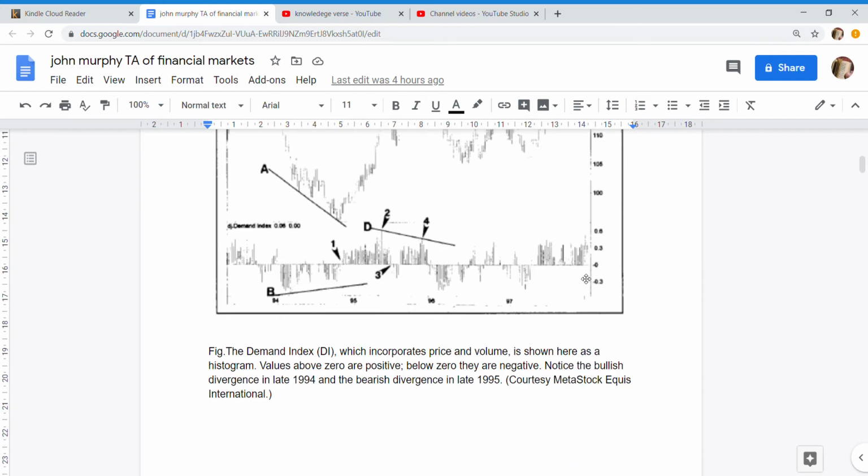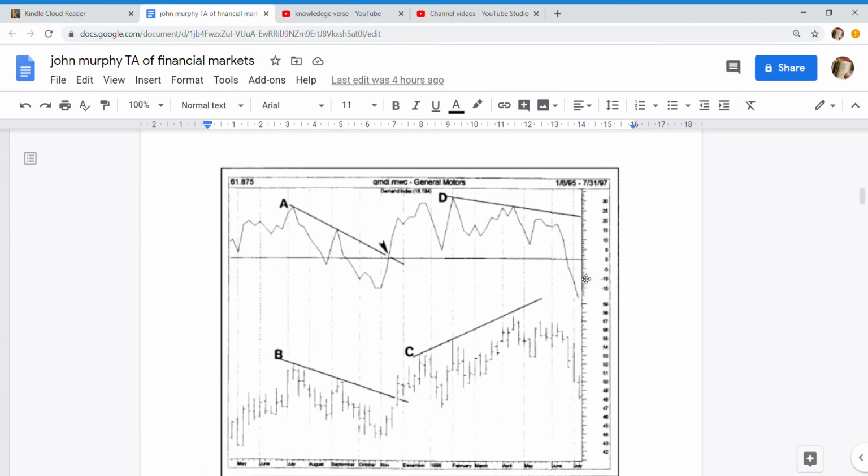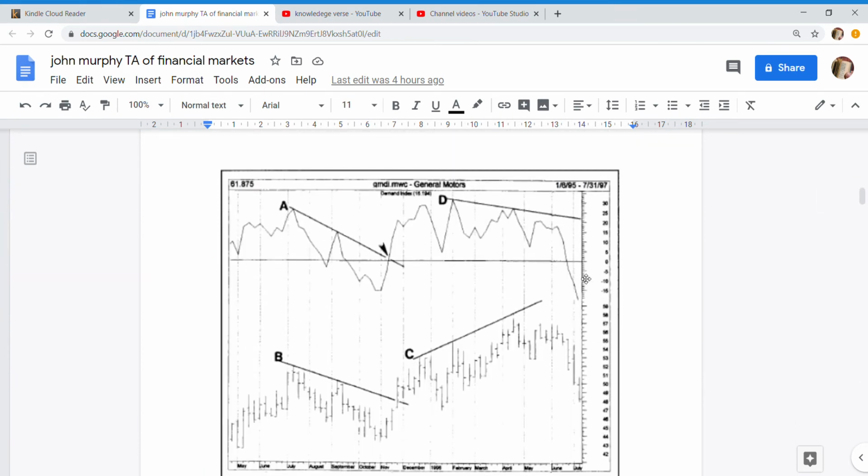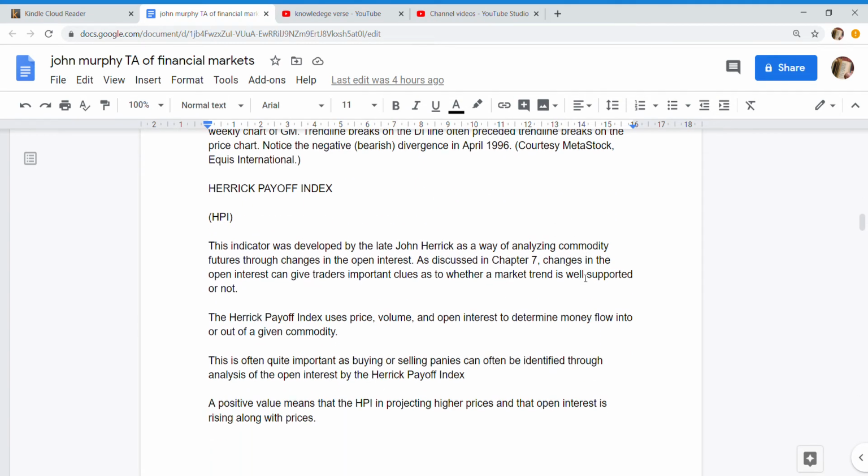Fig. The demand index, solid line, compared to a weekly chart of GM. Trendline breaks on the D line often preceded trendline breaks on the price chart. Notice the negative, bearish divergence in April 1996. Courtesy Metastock Equus International.